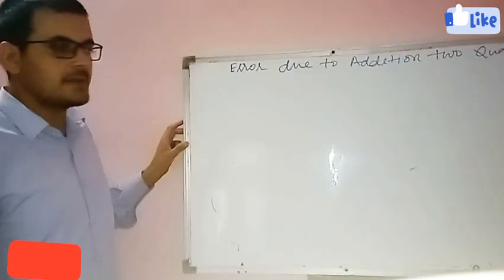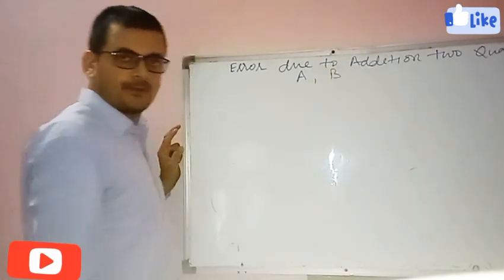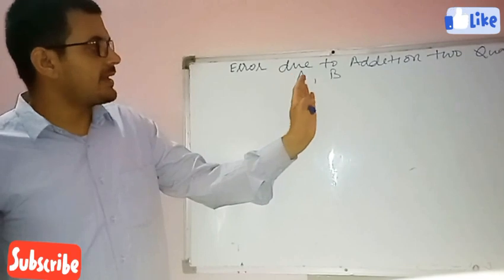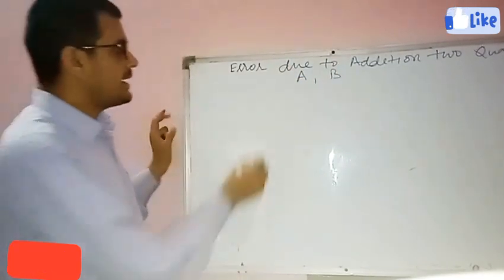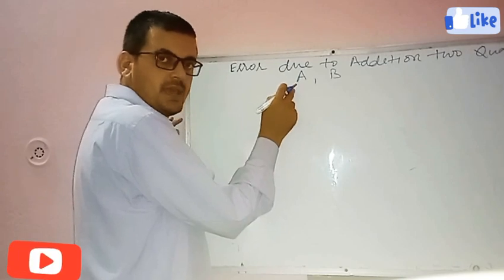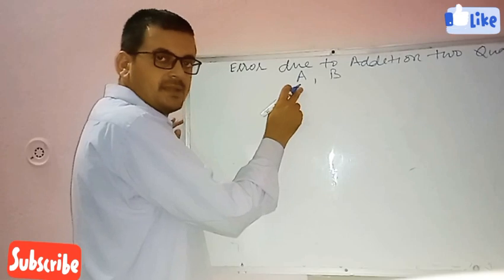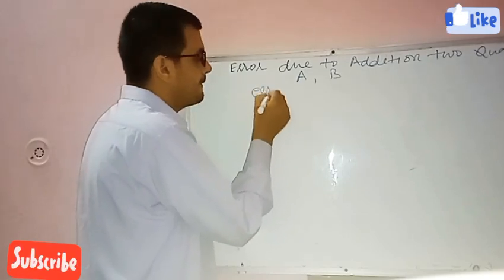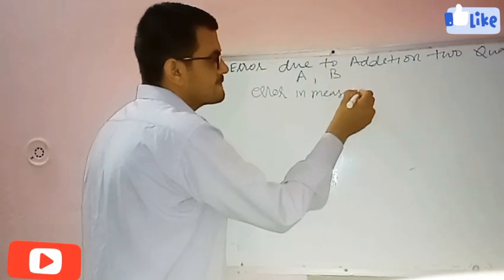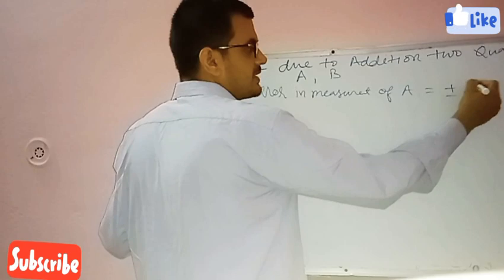Okay, students, suppose we have two quantities, A and B. Let's say when we are measuring A, the error in the measurement of A is plus minus delta A.